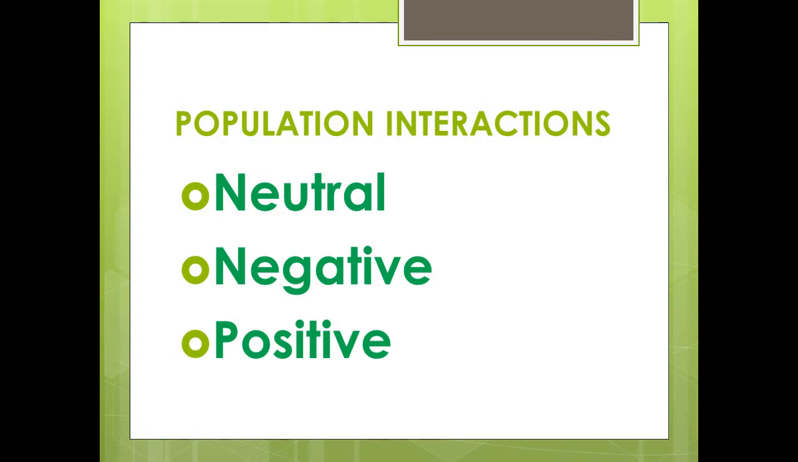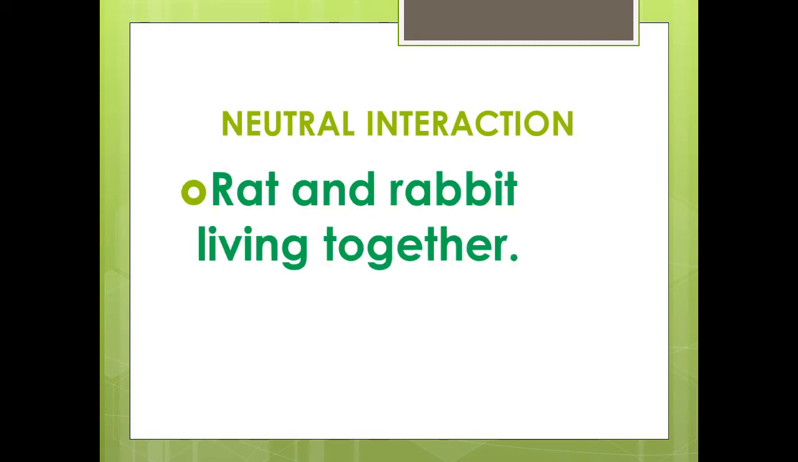The population interactions are of three categories, namely neutral interaction, negative interaction, and positive interaction. Neutral interaction: they neither harm nor benefit the interacting population. Example, rat and rabbit living together in the same piece of grassland, and yet they do not compete with each other, as a result of which neither the rat nor the rabbit is getting harmed or harming each other.